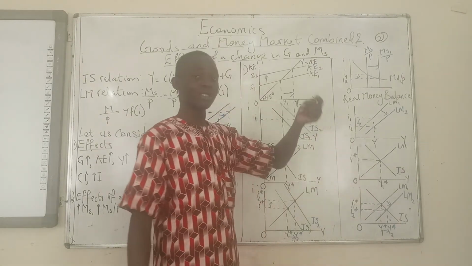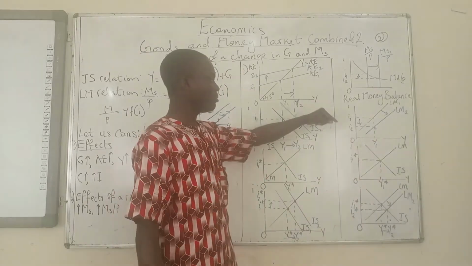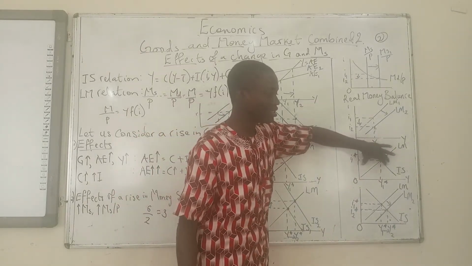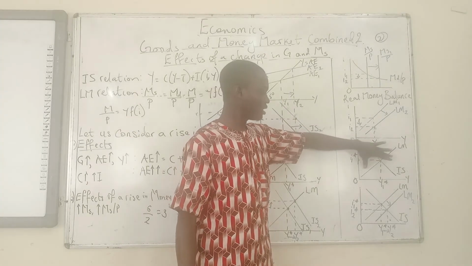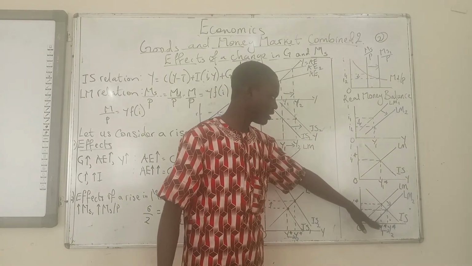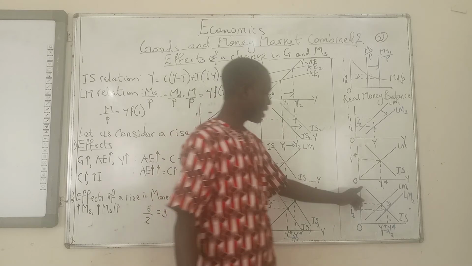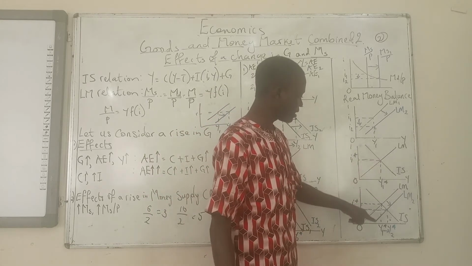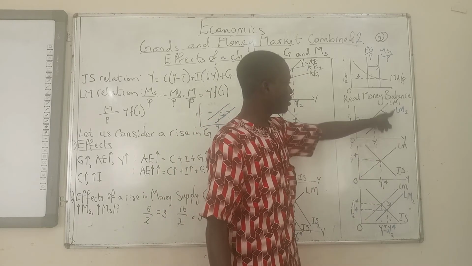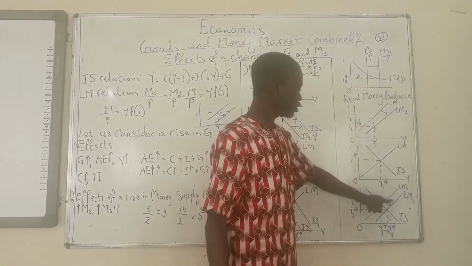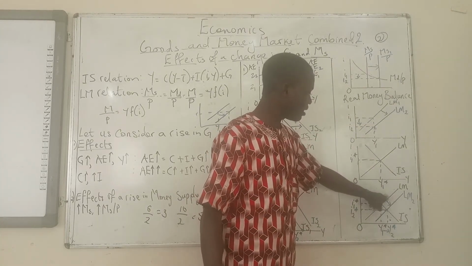But then LM is now changing. Now that LM is changing, there is going to be a change in this. So we sketch that out here. This IS is the same as this IS, and this LM is the same as this LM. But now LM is changing its position. It's shifting outwards. So we plot that out. LM is shifting here.